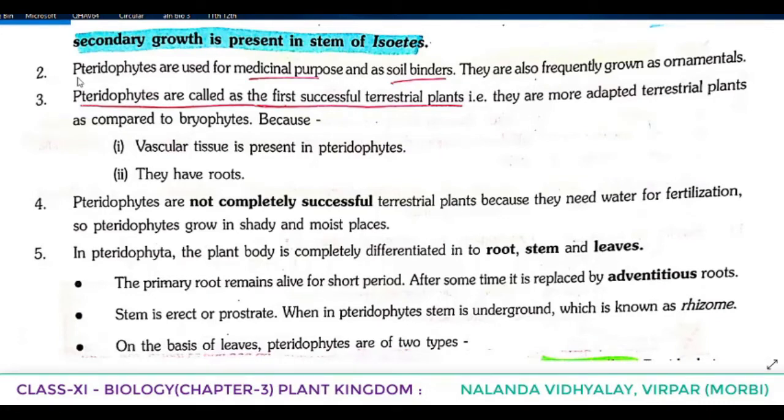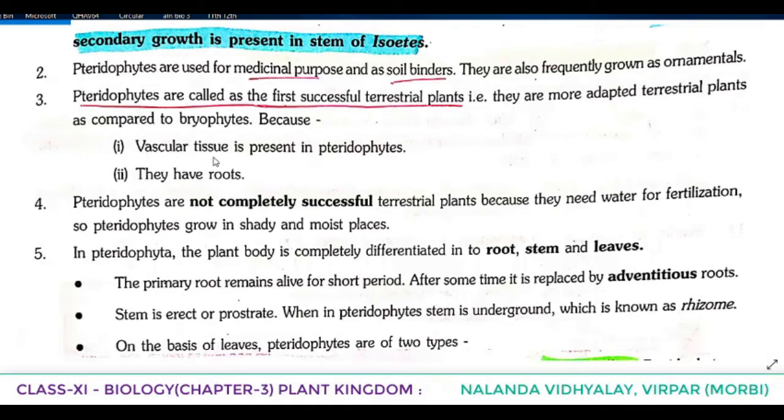Next point, pteridophytes are used for medicinal purposes and as soil binders. This point will be discussed in the textbook also. They are also frequently grown as ornamentals. Pteridophytes are called the first successful terrestrial plants. That is, they are more adapted terrestrial plants as compared to bryophytes.